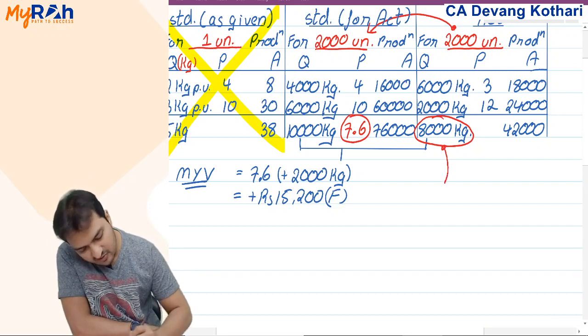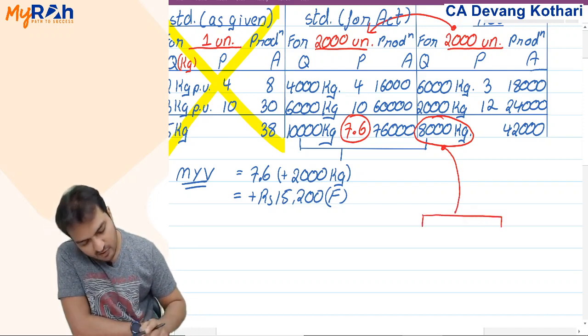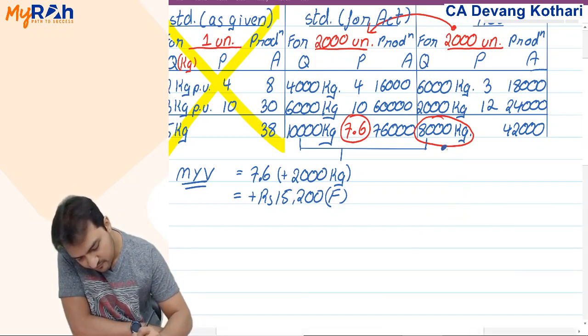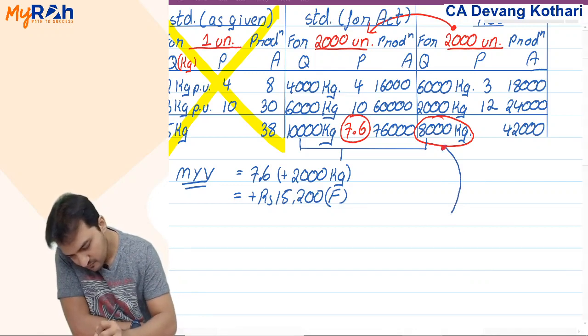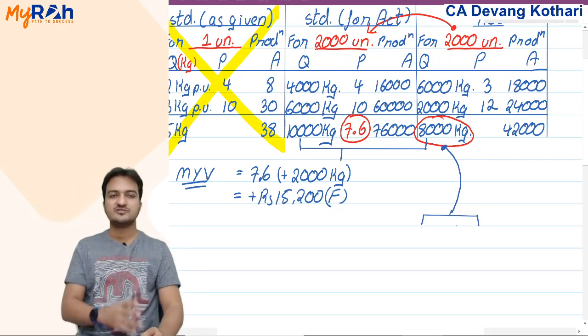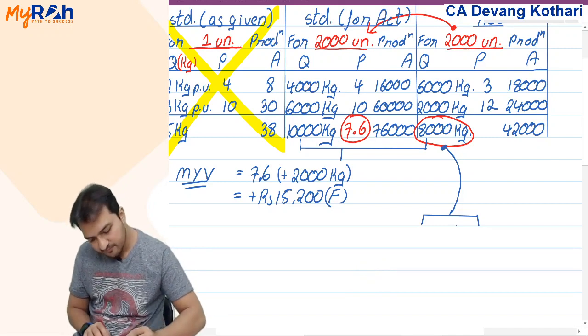Now within that 8,000 also, look at this. Within that 8,000, see what I was supposed to give you and what I have actually given you. Tell me, within this 8,000, how much water and milk was I supposed to give you?